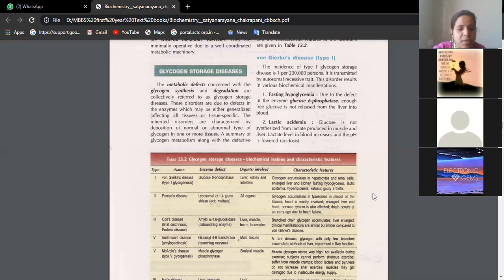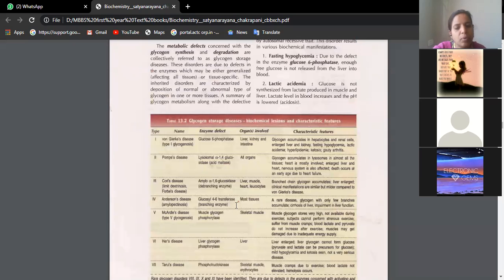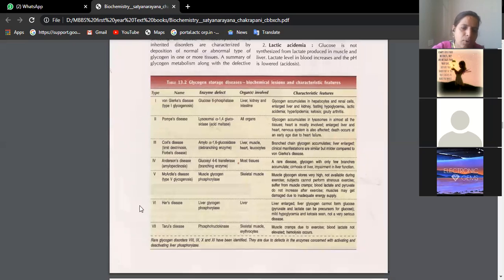Here we have around 7 diseases given in detail. You can choose any 4. If you can remember all 7, it is also well and good. So whatever you find easy. What you should remember is the name of the disease and the enzyme defect. Rest, the characteristic features and organs involved more or less are the same. Try to remember all the 7, but you may not have that much time.